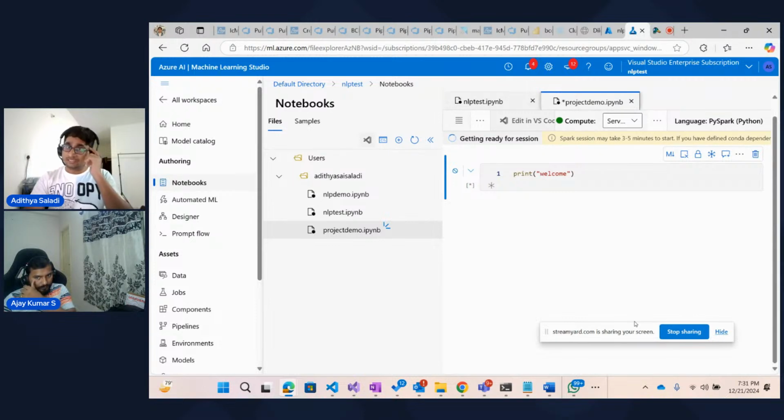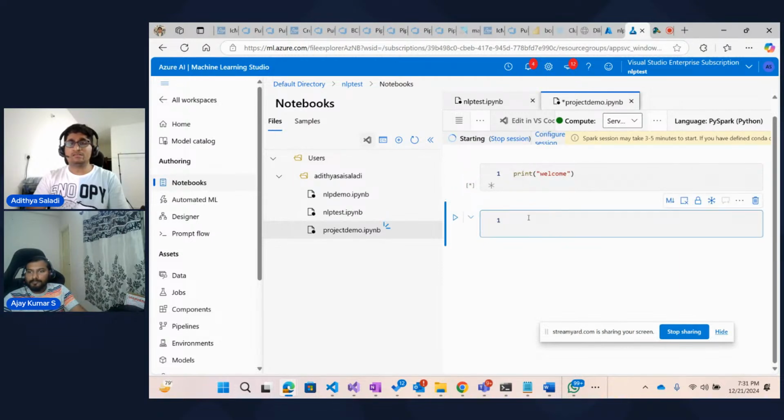This will trigger the session. Once the session is triggered, it will be active for some time, so from the next steps, it will become really easy, right? It will take a couple of minutes and then print a welcome statement. So let it do its work. Meanwhile, we can start writing the code in the next block.